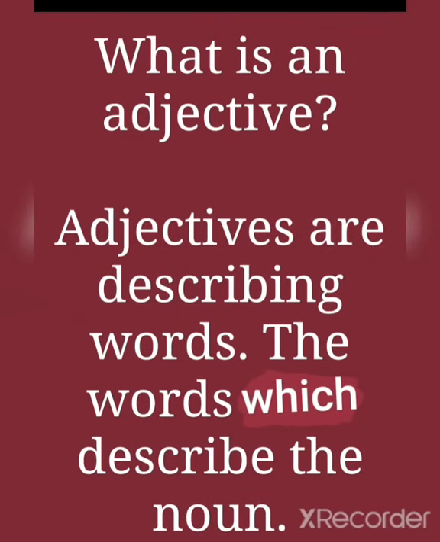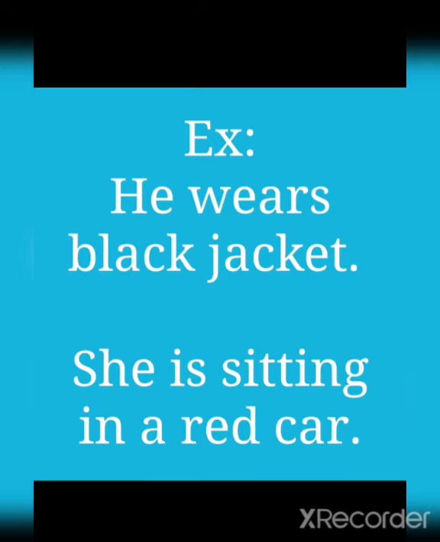First, let us see what an adjective is. Adjectives are describing words, the words which describe the noun. Now let us see some examples. He wears a black jacket. In this sentence, where is the noun? Jacket is the noun. How is the jacket? The jacket is black in color. So black describes the jacket. Therefore, black is an adjective. An adjective is always placed before the noun.